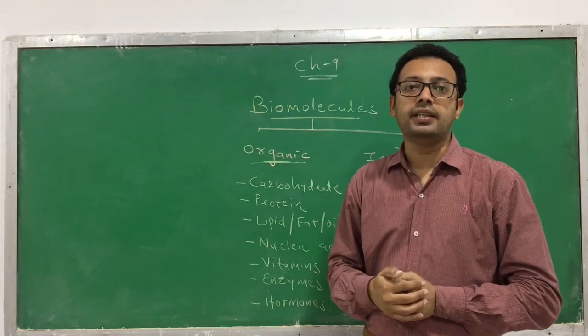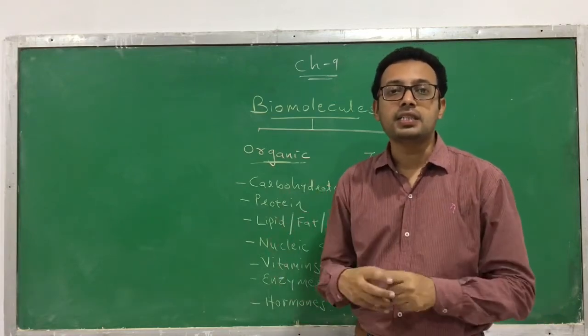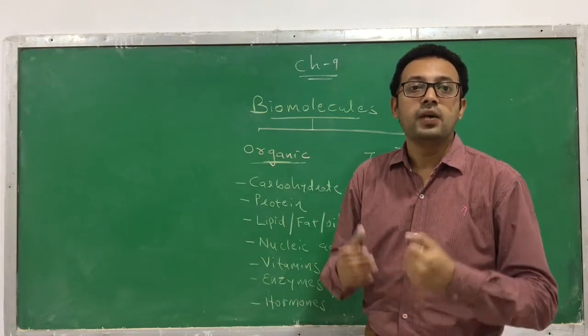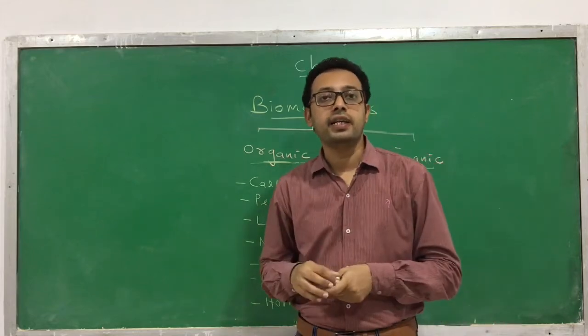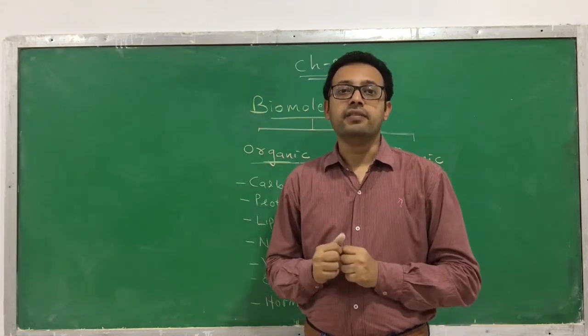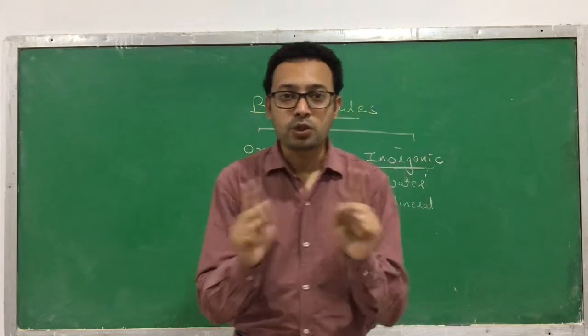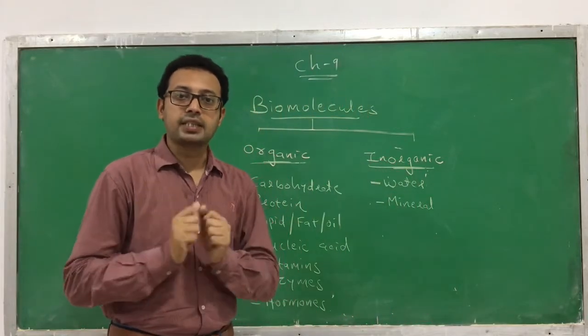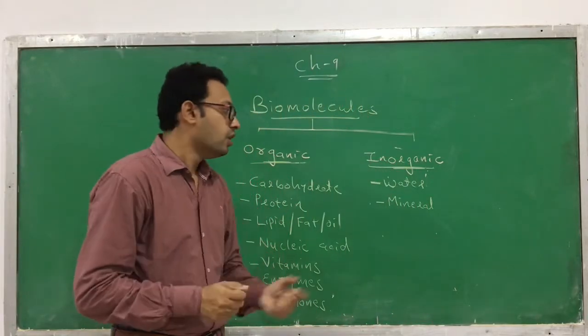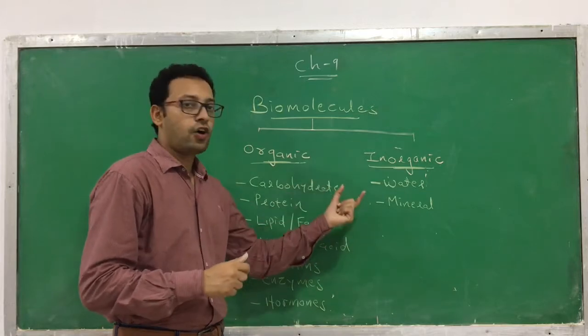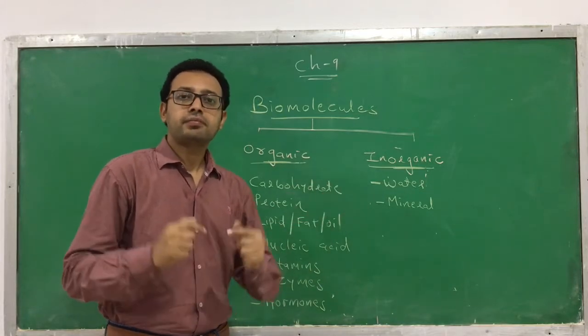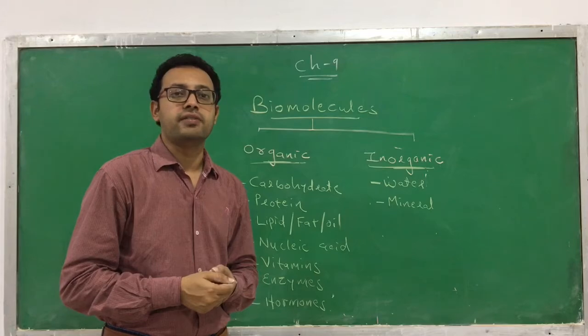Here we have to learn how we can find out which kinds of inorganic and organic compounds are in a living system. I hope that before I start on how to analyze the compounds in a living tissue, you are clear about which organic and inorganic compounds can be found in a living system.